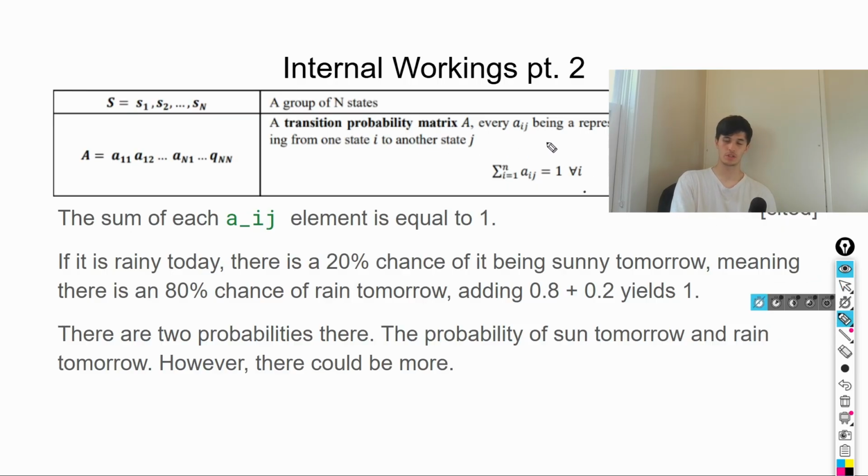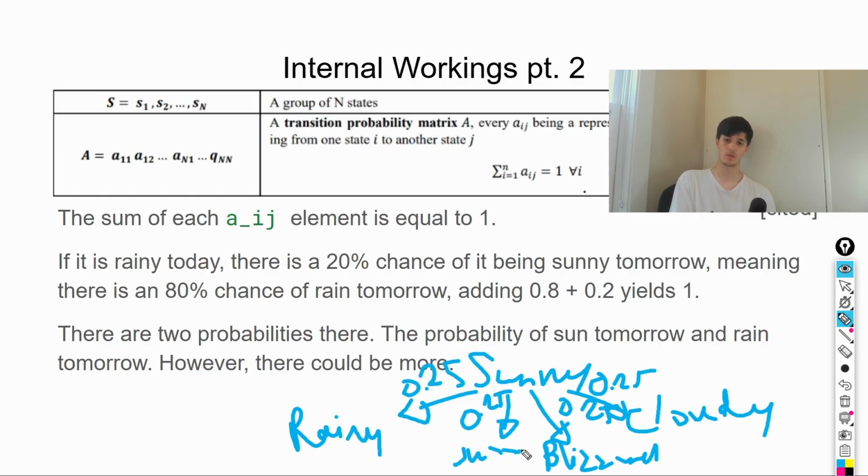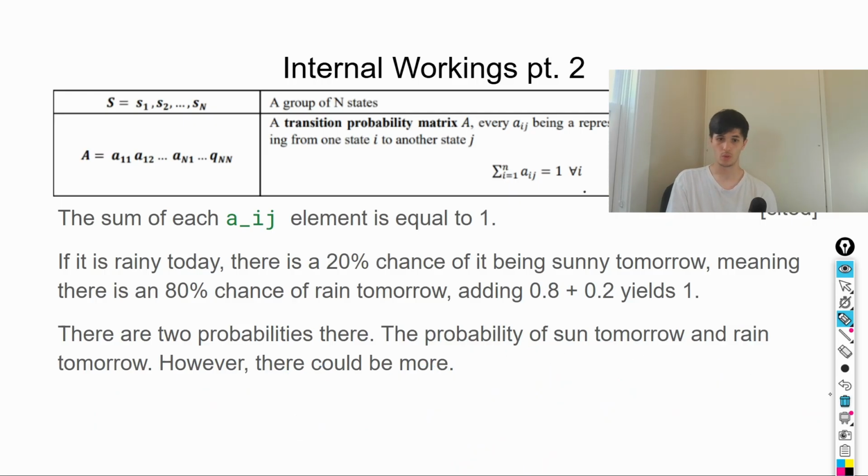A transition probability matrix is just like a multi-dimensional matrix, a 2D array, basically, just saying the probability of each and every state going from one point to another. So if there's sunny, you have to look at all of the chances of it going to other states, and the chance of just being sunny tomorrow is also 0.25. And so that's just kind of the matrix that it is. This is element i, and these are the j ones, right? Aij just says the probability, which is like 0.25, for one of them. And the sum of all of them should always equal 1, which just means the percentages should always add up to 100%.